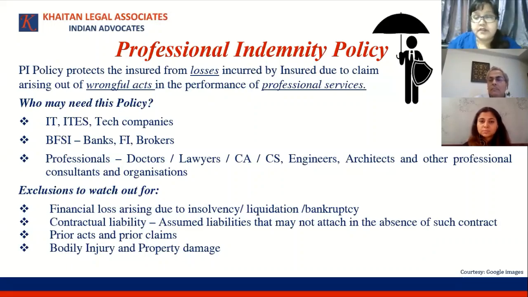What is important here again is that usual negligence, error, omission would get covered under a typical PI policy. But if there is any chance that the auditor has intentionally created wrong paperwork for whatever reason, whether to gain wrongfully or to cause wrongful loss, whatever the intention behind it, if there is a dishonest or misconduct-related element attached to that wrongful certification, then there is an exclusion that can get attached to this particular claim. In many PI policy wordings, we see a dishonest conduct exclusion. That can get attached if there is any possibility of the auditor having purposely or intentionally done this act of wrong certification. That is part one.